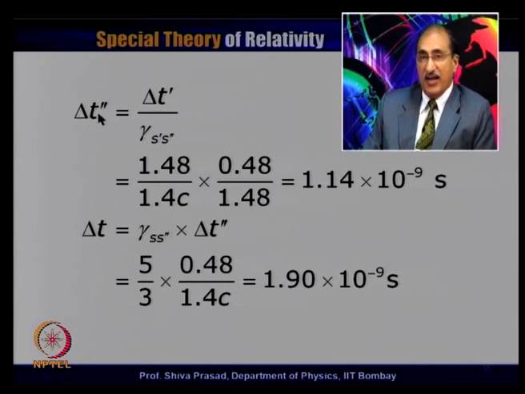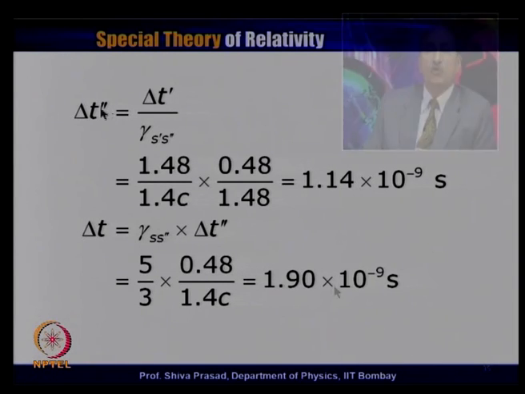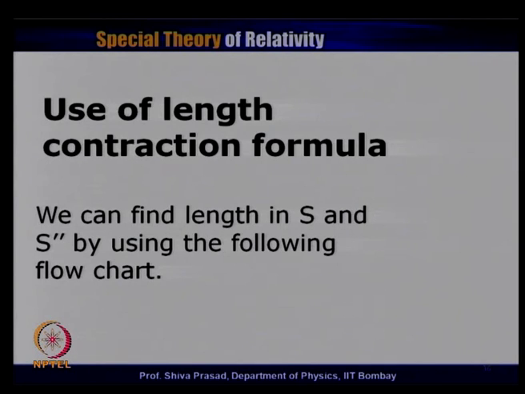In order to go from s double prime to s frame, to find out delta t in s frame, I have to multiply, because I am in the same direction as the direction of the arrow. So, I have to multiply it by gamma s double prime to get delta t double prime, and this will be given by 5 by 3 into 0.48 divided by 1.4 c, which turns out to be 1.9 into 10 power minus 9 second. So, I have found out all the 3 time intervals, as we were asked.